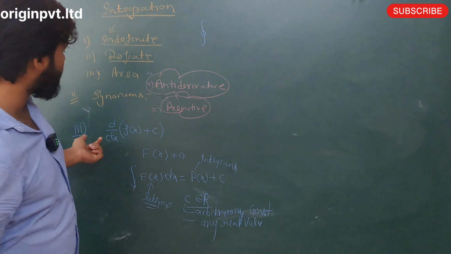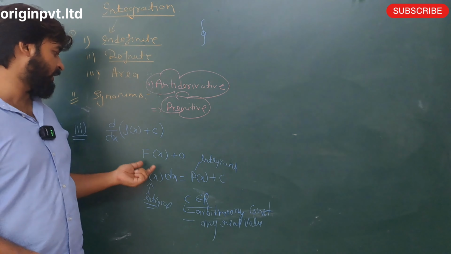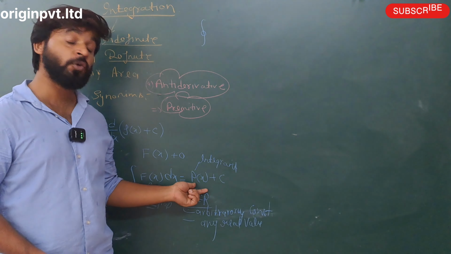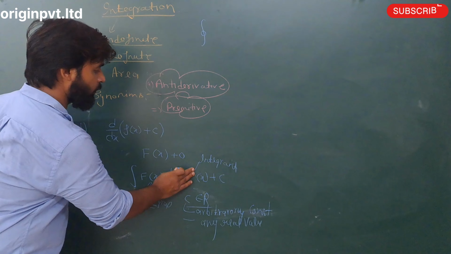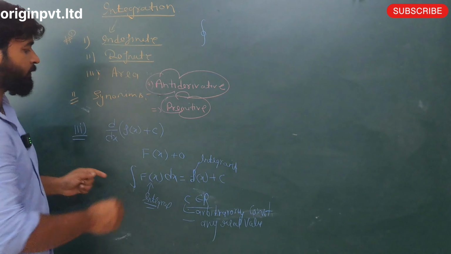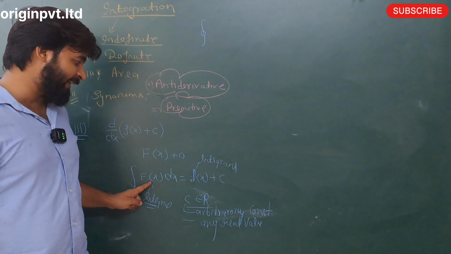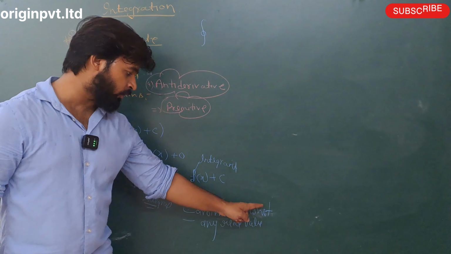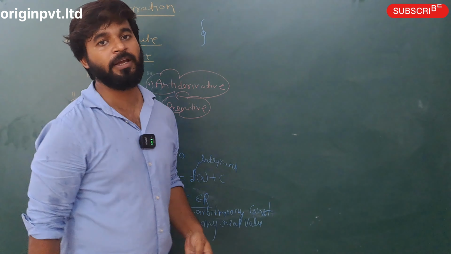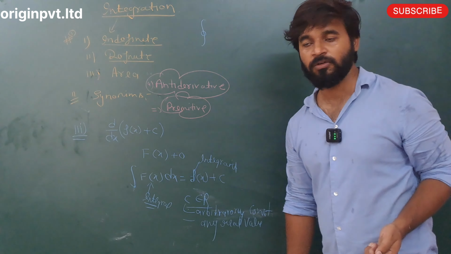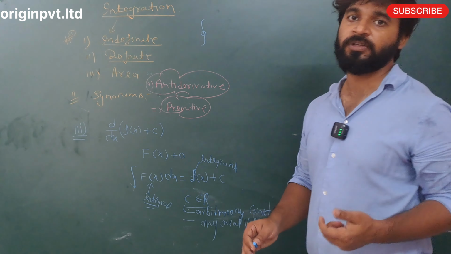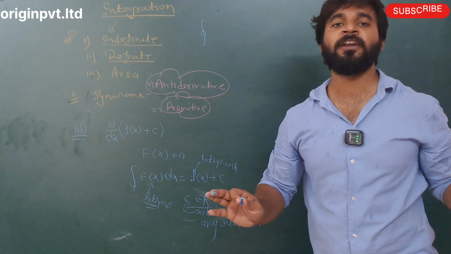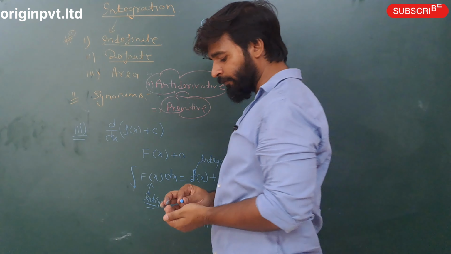So point number 3 is the introduction. d/dx of f(x) plus c gives f(x) plus 0. So integrating f(x) dx, you get f(x) plus c. This is the integral, the integrand, and c belongs to R, an arbitrary constant, any real value. Clear or not? C is an arbitrary constant and is fixed for a given question.